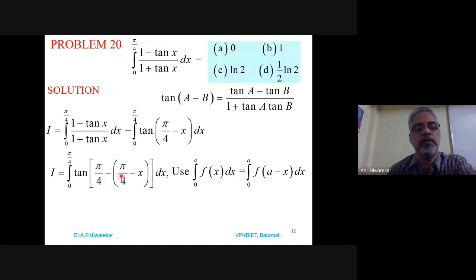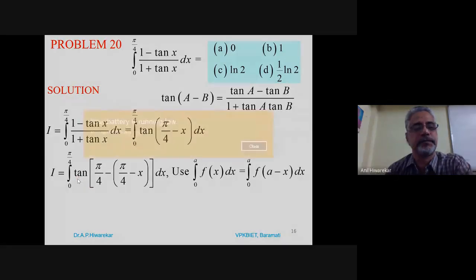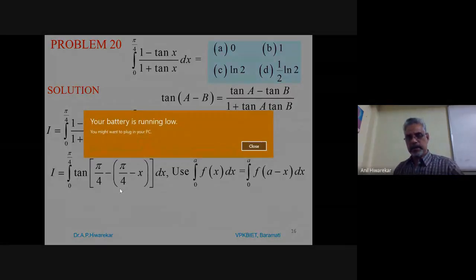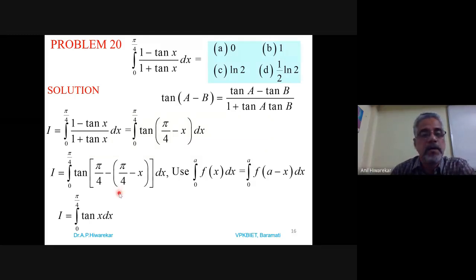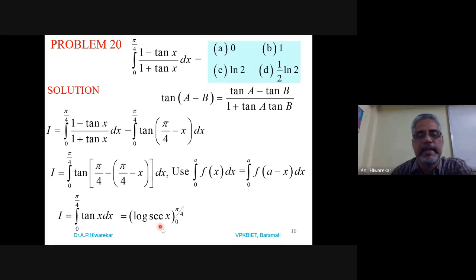So pi by 4 with plus minus sign get cancelled. Minus of minus x becomes plus x, and we will get this as integration of tan x dx from 0 to pi by 4. Okay. Limits are 0 to pi by 4. And integration of tan x is log of sec x from 0 to pi by 4.